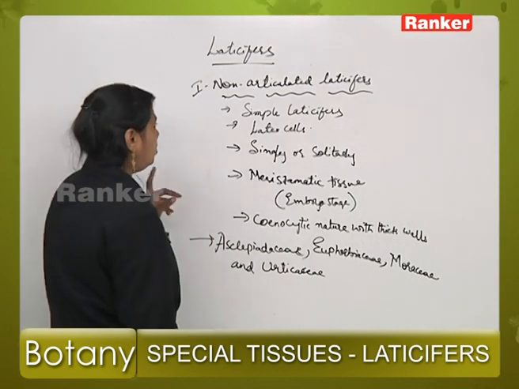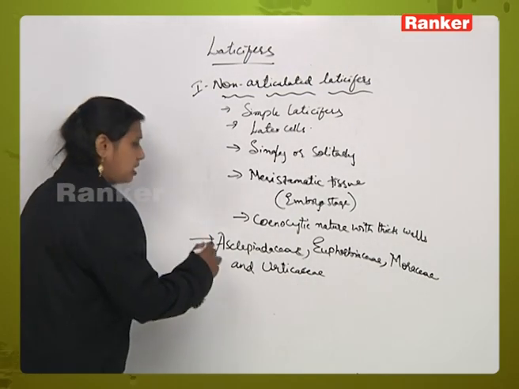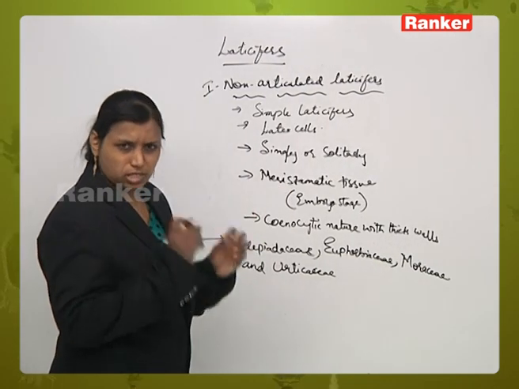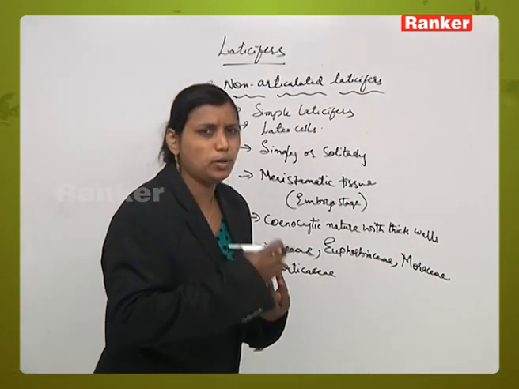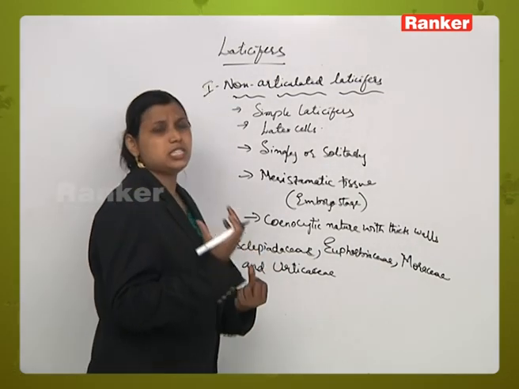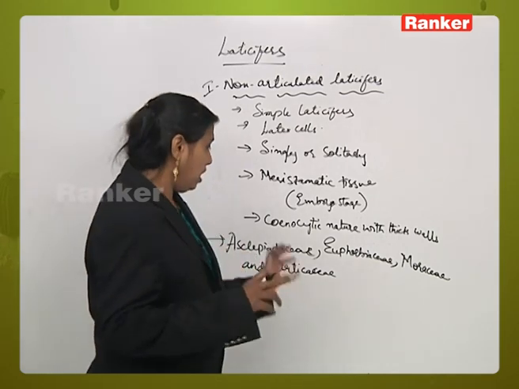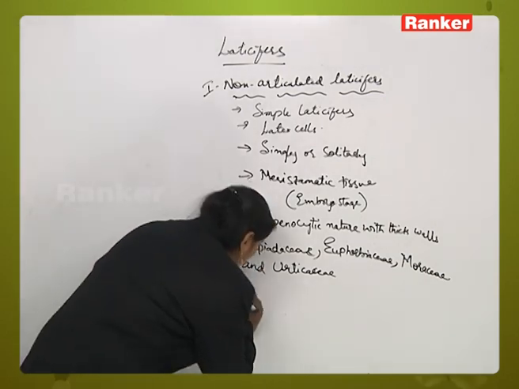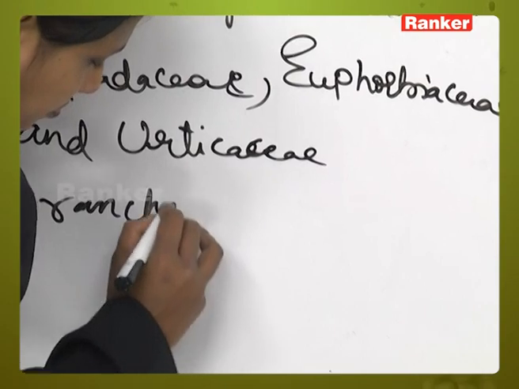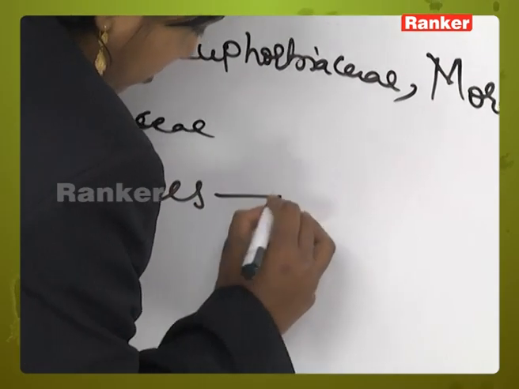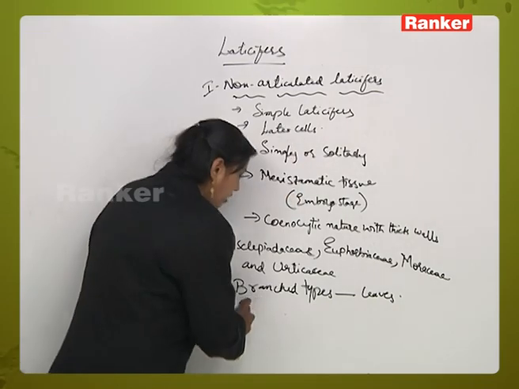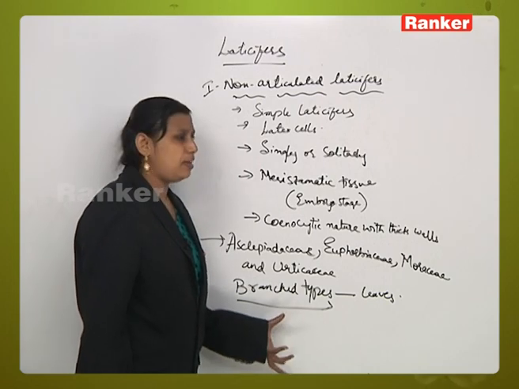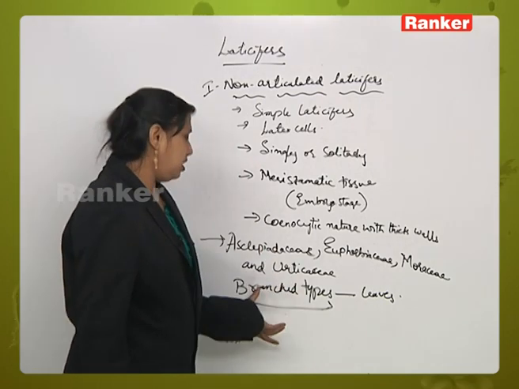Here, there is a type called the branched type. The meristematic tissue undergoes divisions from the simple stage to the maturity stage and develops into branched structures. Though these are branched, they never form a network-like fashion. The branched type is seen in the leaves. They pass through the vascular bundles and help in the development of the mesophyll tissue in the leaves.